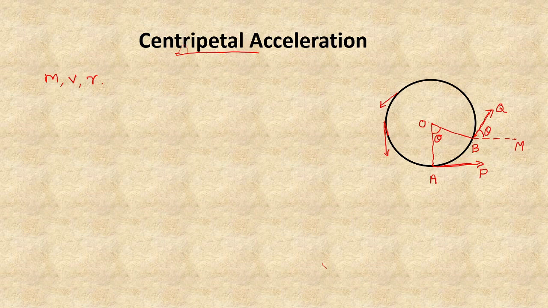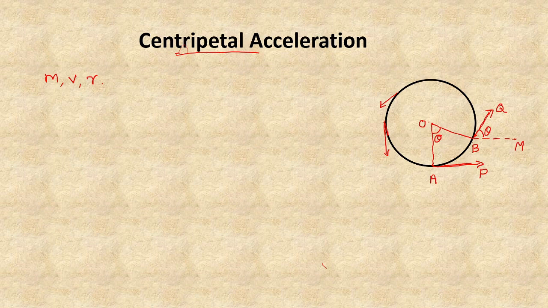So the particle is in uniform circular motion. That means the magnitude of velocity is constant, but the directions are different. Okay, so we can see there is an acceleration, as we have discussed earlier. Since there is a change in direction of the velocity, that means there is a change in velocity. That means there is an acceleration.